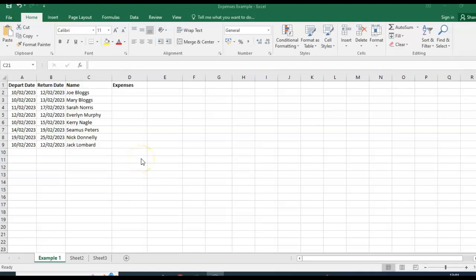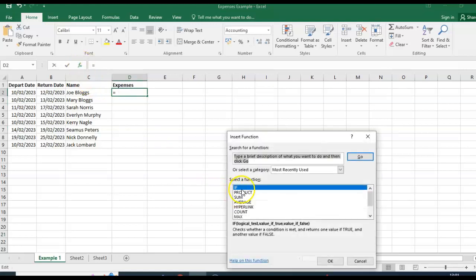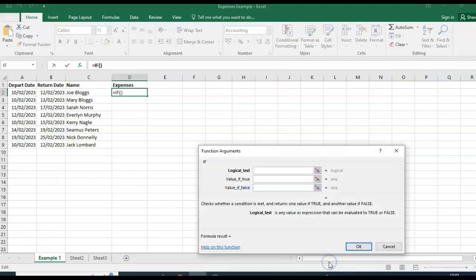Okay, so the first thing we're going to do is go to the cell where we want to start our IF function. So it's D2. Then go up to your FX button and we're looking for IF, and we're going to click OK.